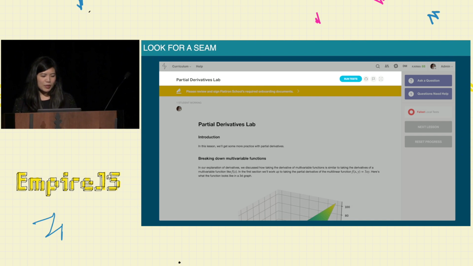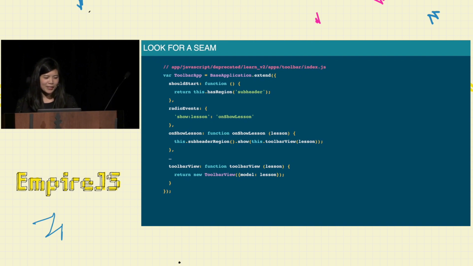And while we were doing this, we were thinking this was another good opportunity to look for a seam where we could rewrite, or replace, a Backbone Marionette component inside of our app with React and Redux. Because it was so small, because this blue button is just contained inside this toolbar app that's hanging out at the top of the page, it seemed like it would be a reasonable thing to do. So when we started looking at the code, that's what it seemed like. It's pretty small. Surely it couldn't be that hard to replace this one app with React and Redux, right?